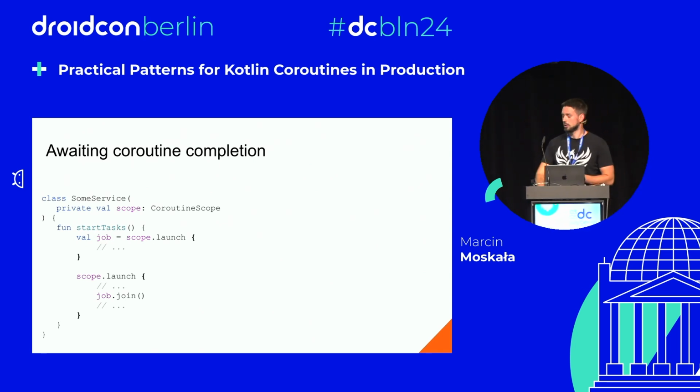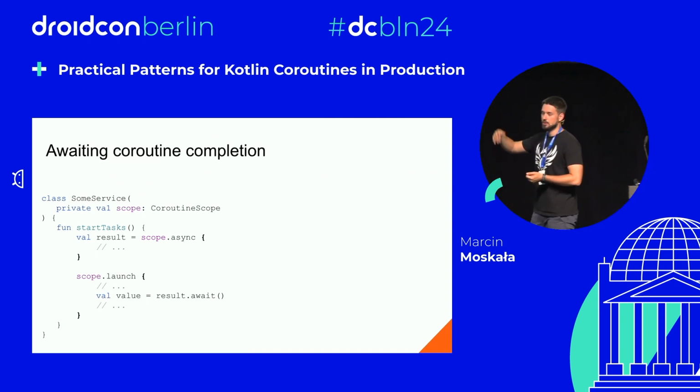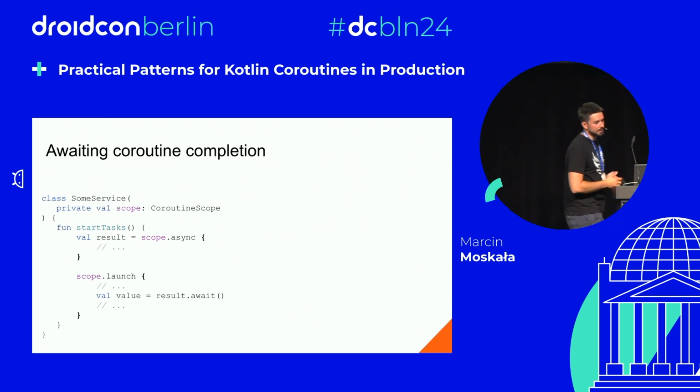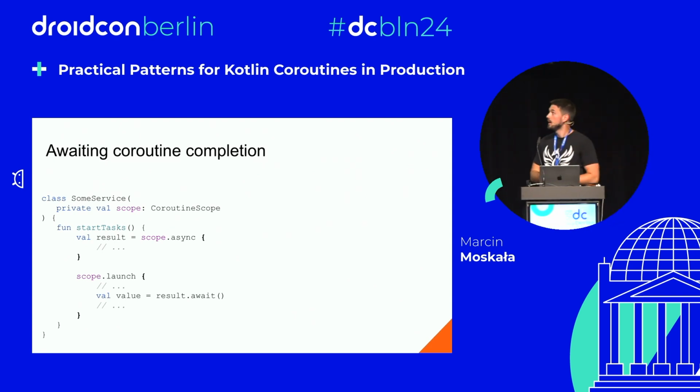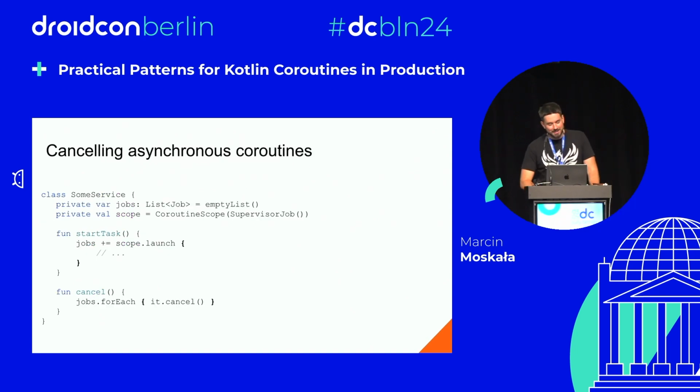Job, join is just like async await. The only difference is that await returns a value, join doesn't return a value. They are both suspending until the coroutine is completed. And once the coroutine is completed, they are doing nothing, just immediately resuming.